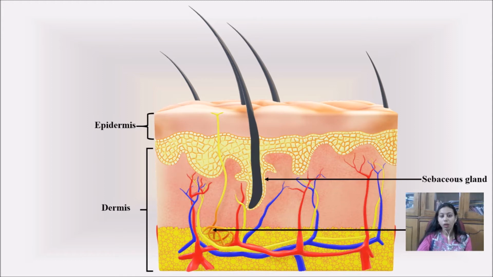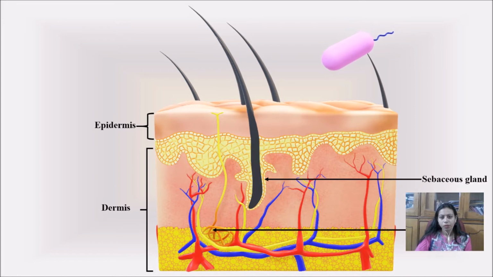We all know we sweat. Our glands secrete some salty water from inside, which regulates our body temperature. The sebaceous gland, along with the hair follicles, contains another important thing, which is sebum secretion. The sebaceous gland secretes sebum. Sebum is not a protein, it is a secretion of the sebaceous gland.